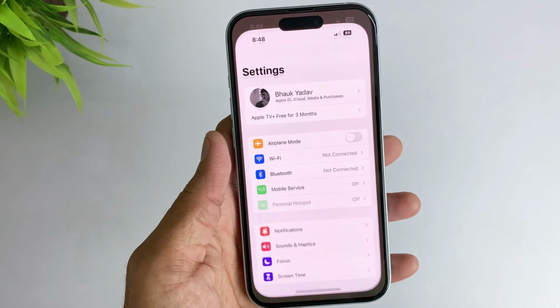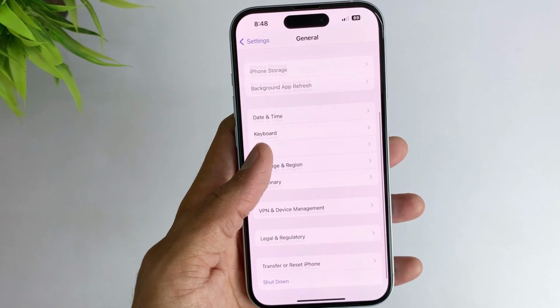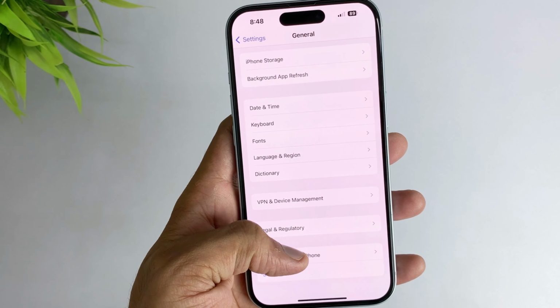Here in the first method, take your device and open Settings, then hit General and hit the Erase Data option, and then all your data is erased and your iPhone is restored to factory settings.